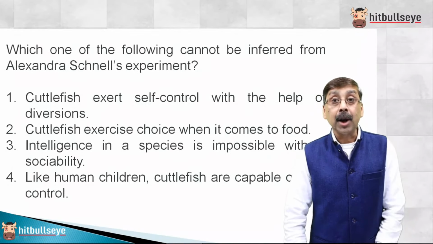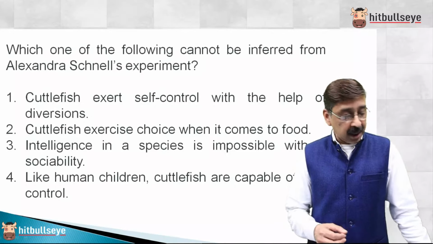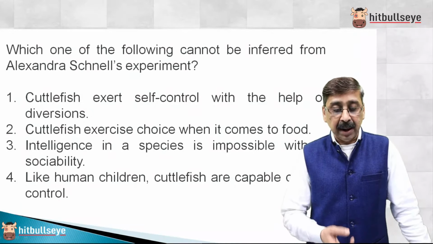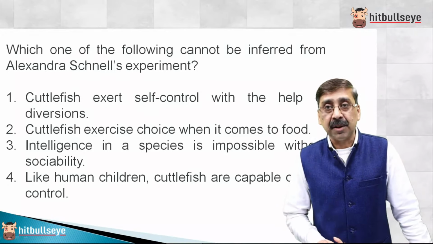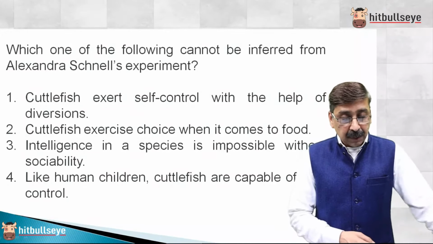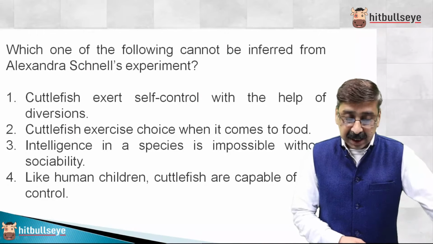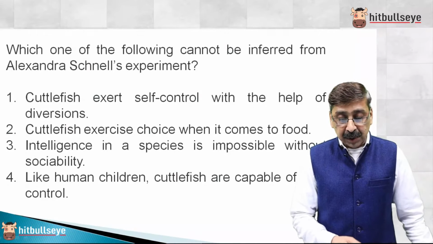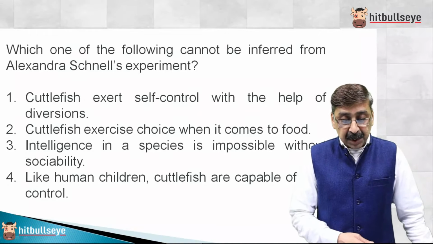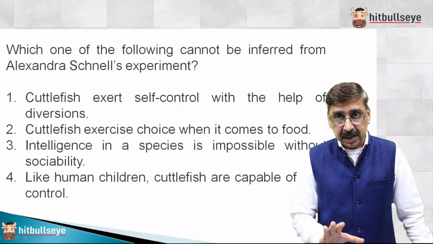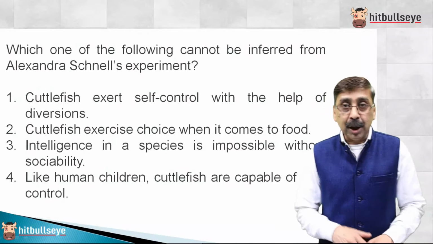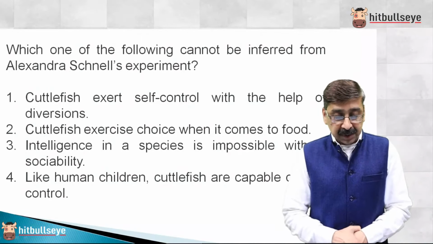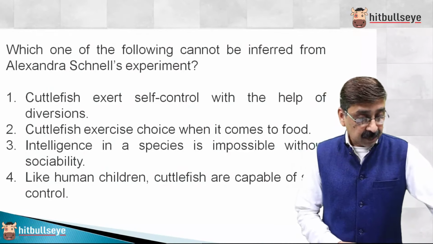Which of the following cannot be inferred? If it is cannot be inferred, read all the options. In this particular kind of question, generally our ability to retain the material is checked. If I read, cuttlefish show self-control with the help of diversion, yes, they showed. Cuttlefish exercise choice when it comes to food, yes. An intelligent species is impossible without sociability, this would be the answer option. Let's read the fourth option also. Like human children, cuttlefish are capable of self-control, yes, they are.